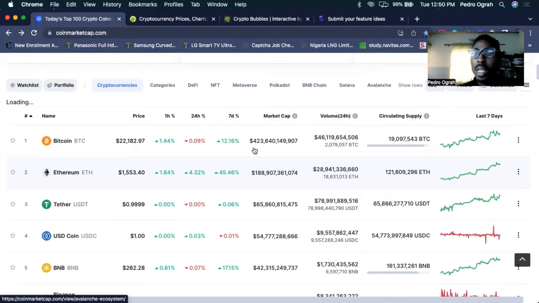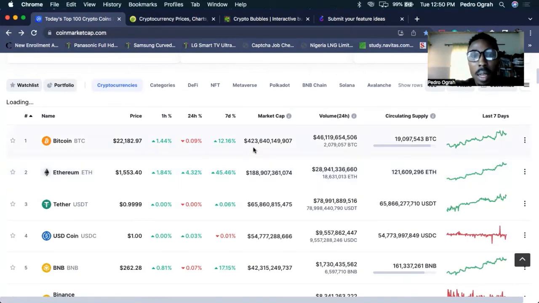So what does market capitalization tell us about a cryptocurrency project? A particular cryptocurrency that has a very high market capitalization tells you that so many people are interested in that project. So it means that you can decide to invest in that project in the long run. That's why it has a high market capitalization. Now on this site and also on the other two sites, the ranking is based on market cap. Bitcoin is number one here because it has the highest market capitalization, followed by Ethereum with a market capitalization of 188,907,361,074. So this is what you look at.